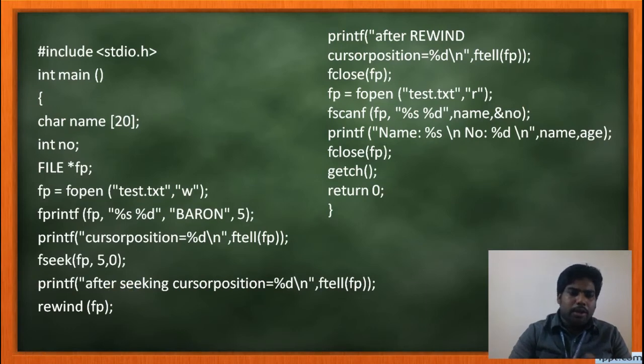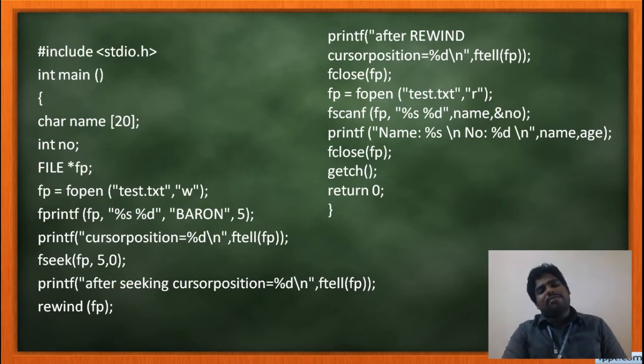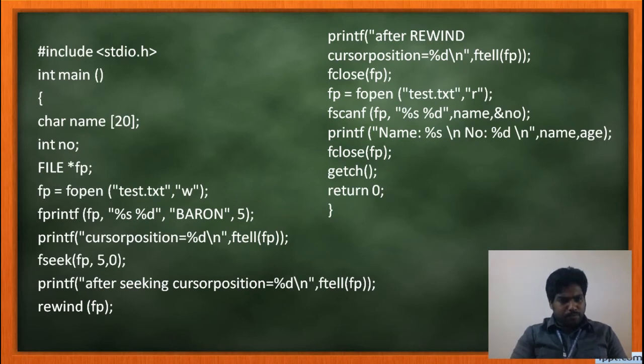In this example, I am going to demonstrate how fseek, ftell and rewind work. So here I am including the header file. Then main is the starting position. For every C program, there should be one main function, int main or void main. Here I am declaring two variables. One is name of 20, which is a character array, the string, and another one is int number, the integer variable.